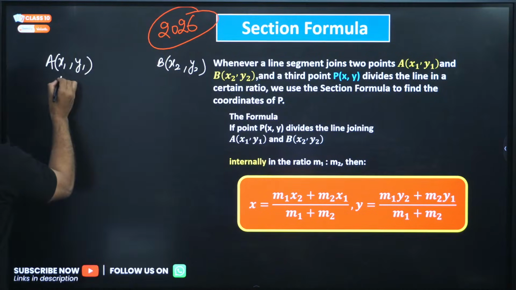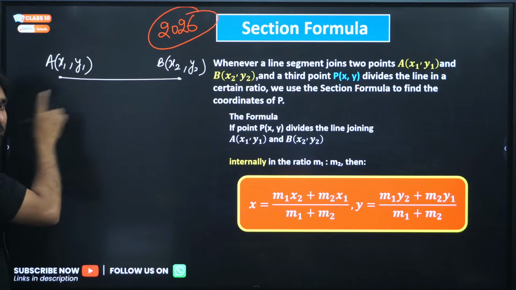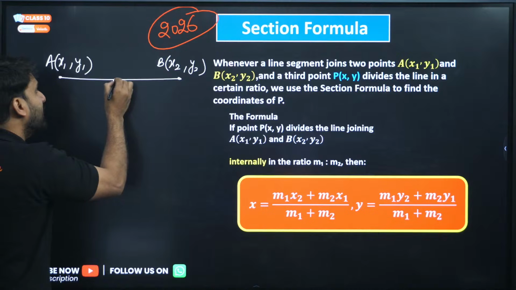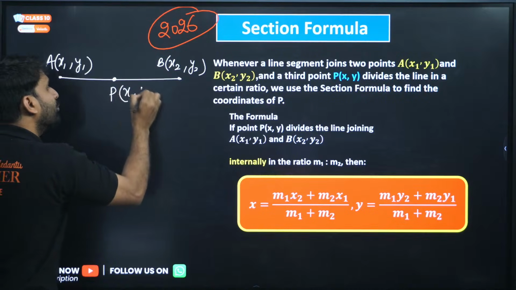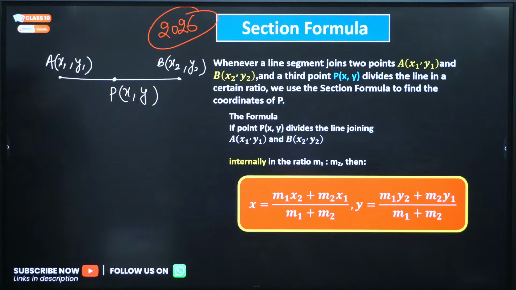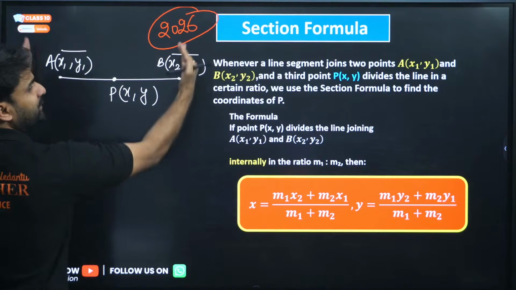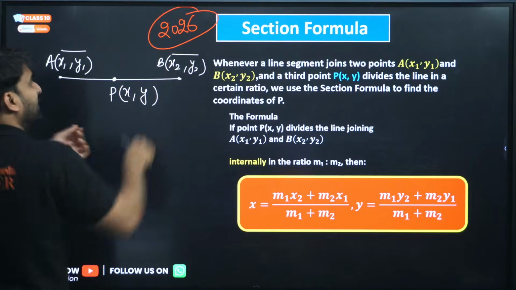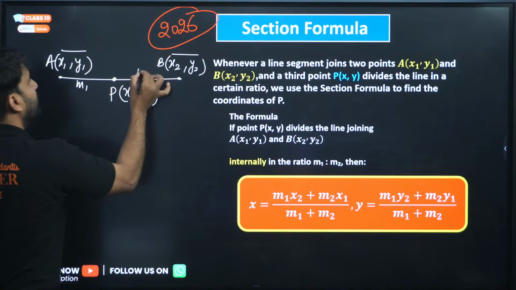The line joining point A and point B is divided by another point P, but we don't know the coordinates of this P. The ratio will be m1 : m2.